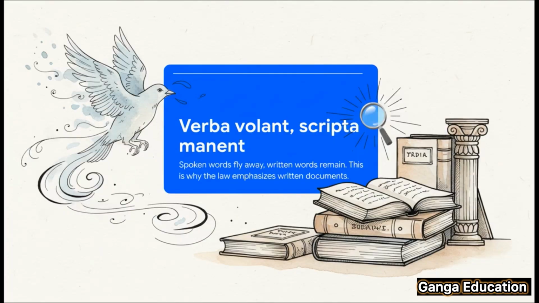You know, there's a classic Latin maxim that perfectly sums up the spirit of Section 59. It's verba volant, scripta manent. It means spoken words fly away, written words remain. And that's exactly why the law trusts a written document so much, right? It's permanent, you can check it, and it's a lot more reliable than someone's memory.